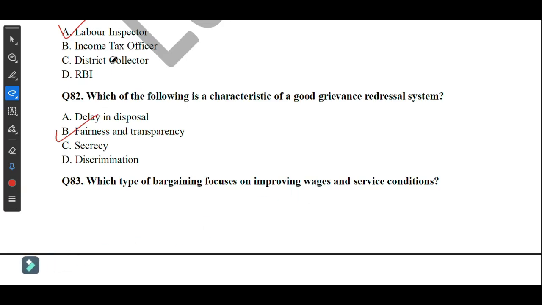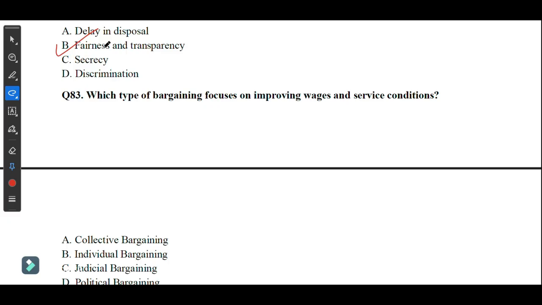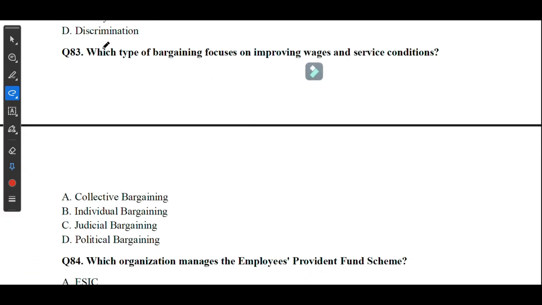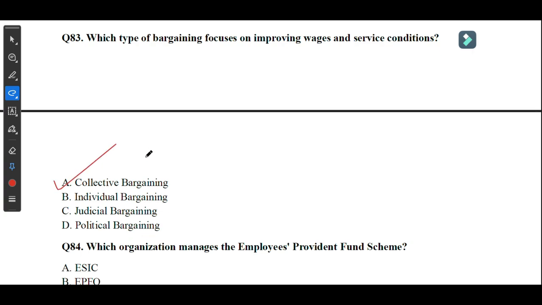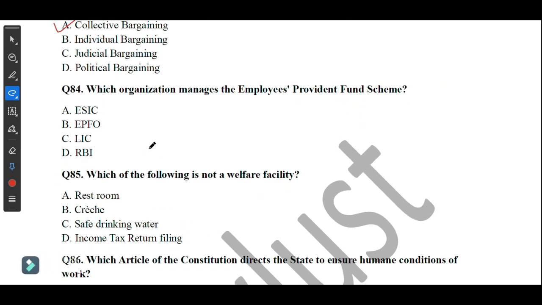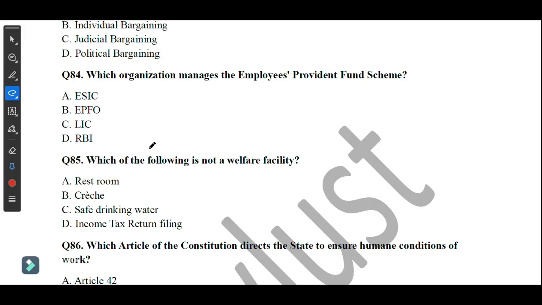Move on to the next question, which type of bargaining focuses on improving wages and service conditions? So here the correct answer is collective bargaining. Move on to the next question. Question number 84, which organization manages the employee provident fund scheme? So here the correct answer is EPFO.